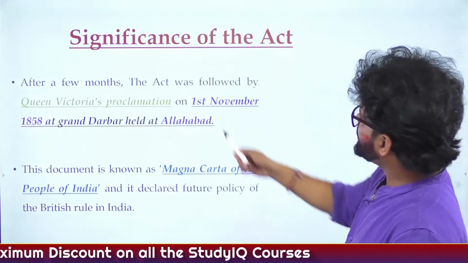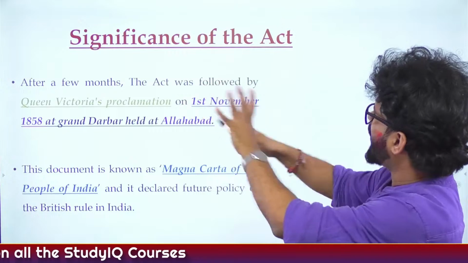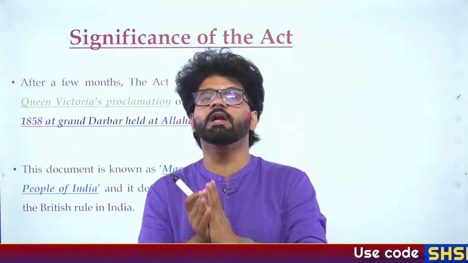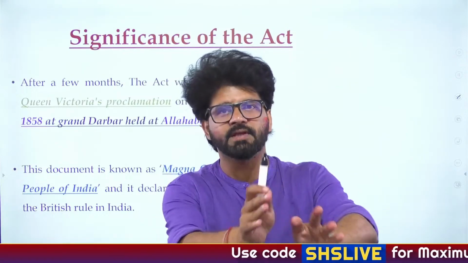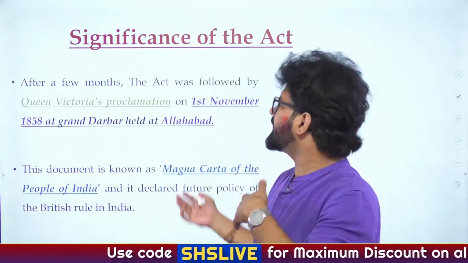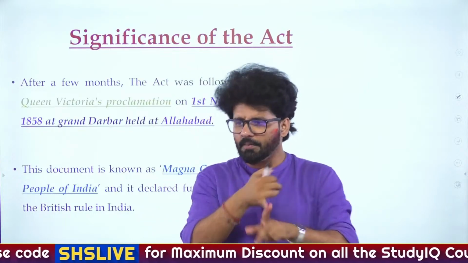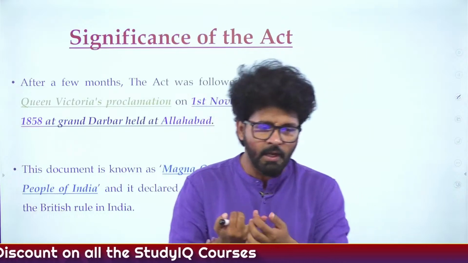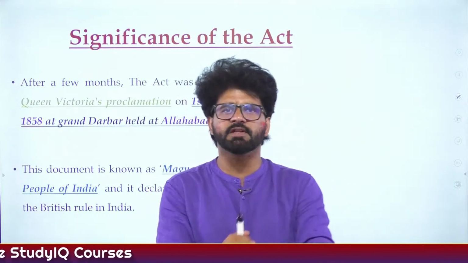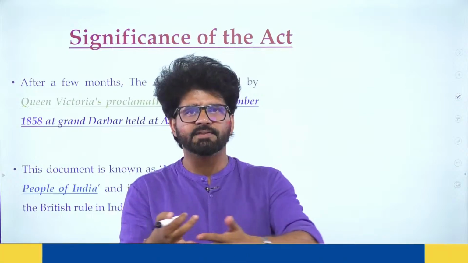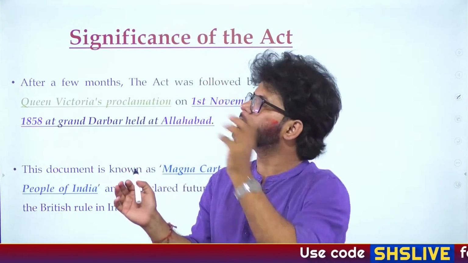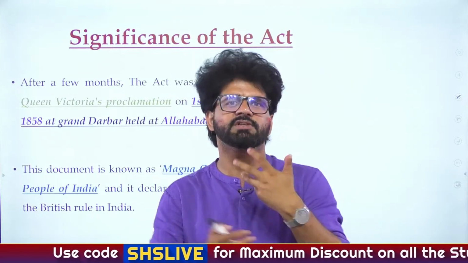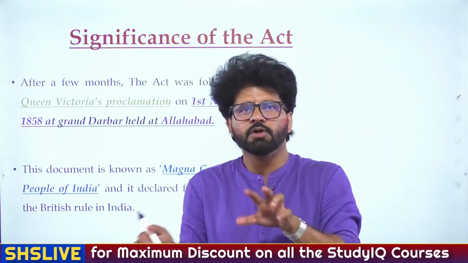A few months after this act, there was Queen Victoria's Proclamation, just to reassure the people of India that we don't have any more annexation intentions. Also, they realized certain other things, about social religious reform movements. There was 1829, abolition of sati, and 1856, Widow Remarriage Act. So there was another viewpoint in Britain that maybe we are interfering too much in the religious aspects of Indians, so maybe we have to stop there as well.